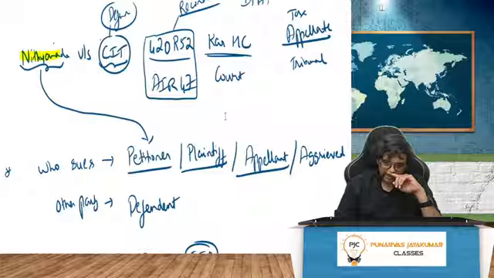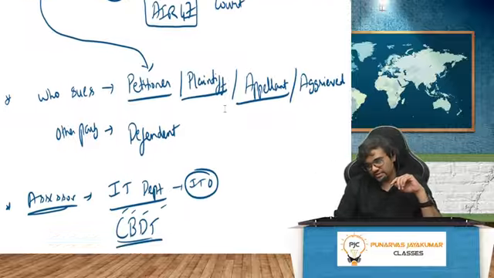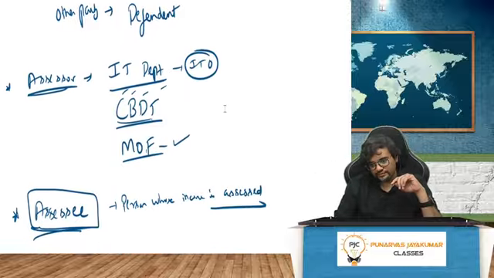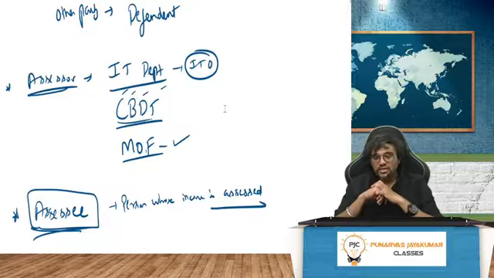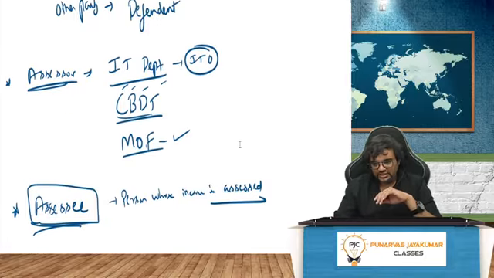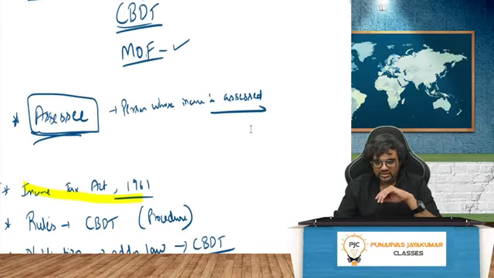Right. So petitioner, plaintiff, appellant, aggrieved, other party is the defendant. Who is the assessor of income? Income Tax Department, Central Board of Direct Taxes, and Ministry of Finance. SSE, person whose income is assessed.